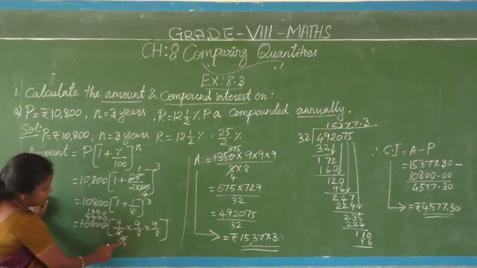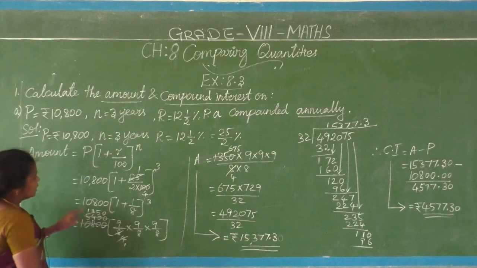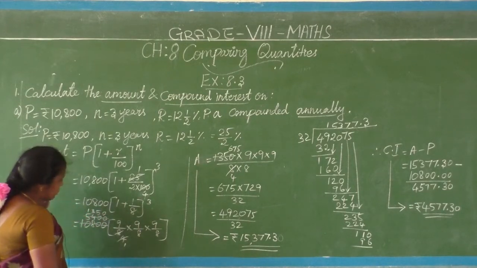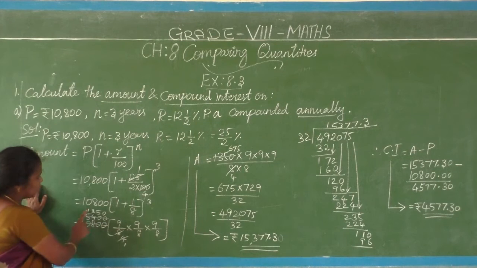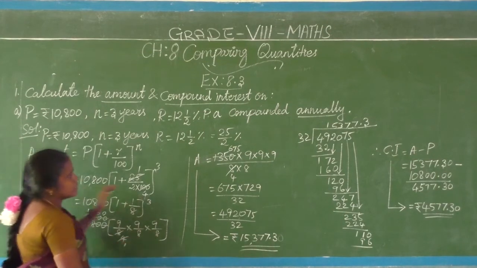By the 4th table, I am trying. 1 4 is 4, remainder 1, 14, 3 4s are 12, remainder 2, 20, 5 4s are 20 with 0. So 1,350 is coming here. That has to be simplified. So 1,350 into 9 into 9 into 9 by 8 into 8.